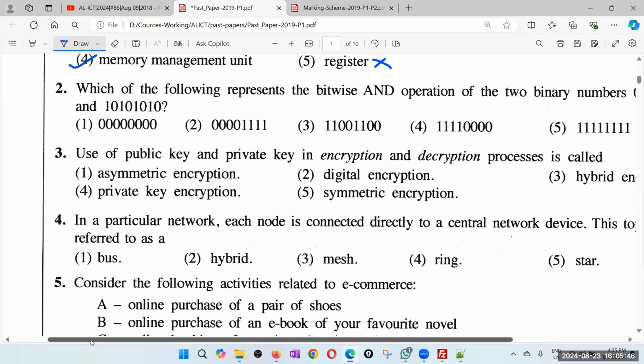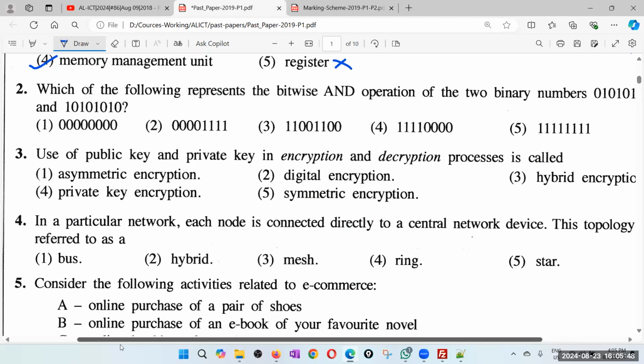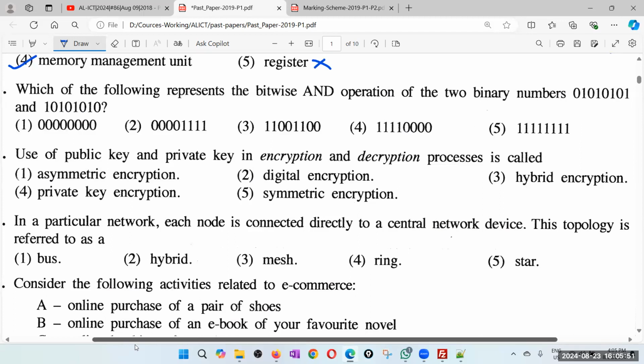Right, second question. Which of the following represents the bitwise AND operation of the two binary numbers? So that is a super easy question. You just take the two numbers, this and this. This is 1, 0, 1, 0, 1, 0, 1, 0. So the AND operation means when both are 1, only then 1, otherwise 0. Right? So 1 and 0, 0. 0 and 1, 0. 1 and 0, 0. 0 and 1, 0, and so on.